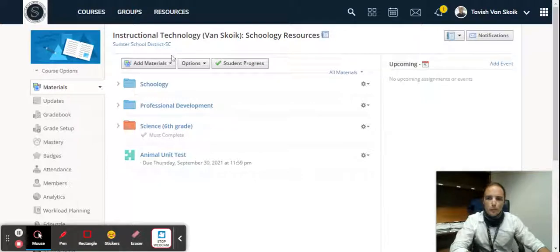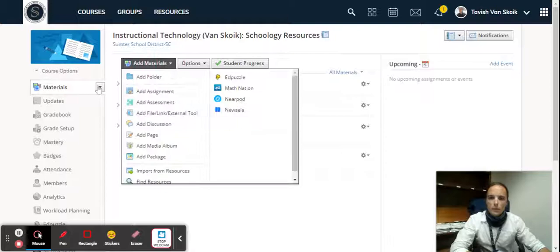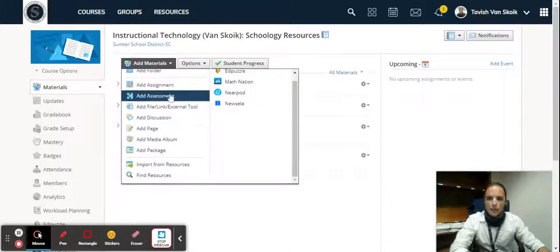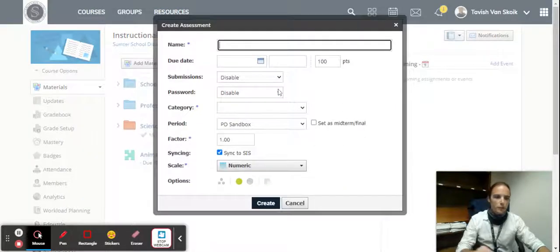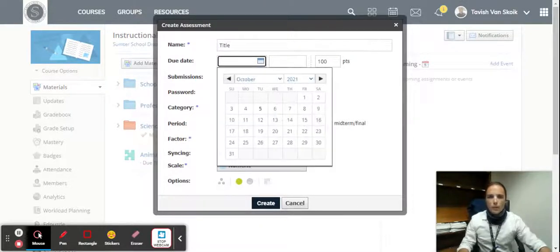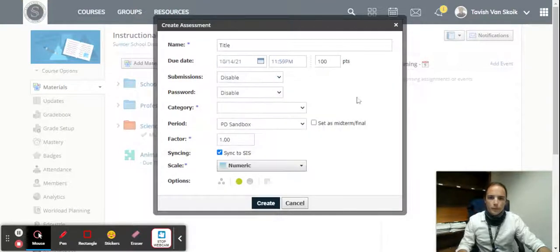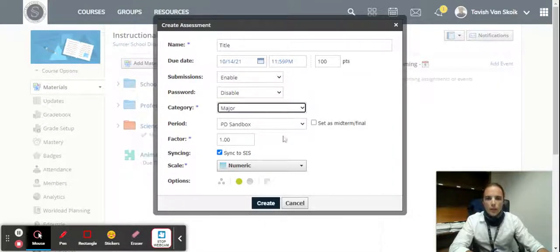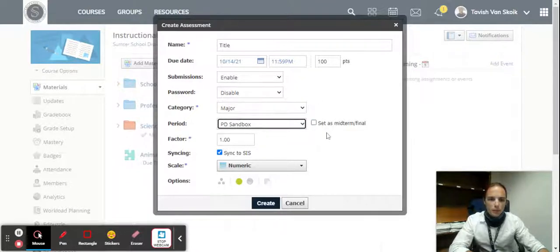Let's begin. In order to add an assessment to your course, you need to click the Add Materials button. Then find the Add Assessment. You're going to give your assessment a title, a due date. Submissions need to be enabled, and you can choose to have a password, categories and your major minors. Your period will be your class, and make sure that your sync to SIS is checked.